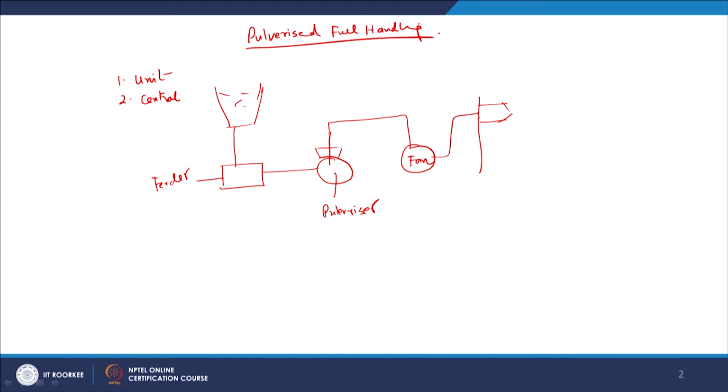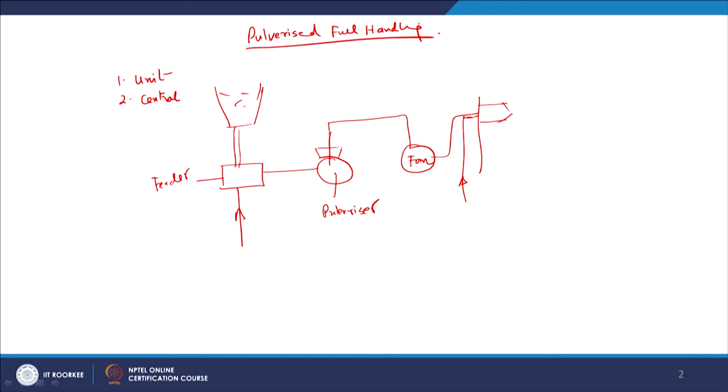Now, there are two types of air which are supplied to the coal. One is the primary air. So, this primary air is supplied from here. It is normally hot. So, primary air gets mixed with the fine dust particles of the coal, and this is how the movement of the fine dust particles of the coal takes place in the system. And there is a secondary air also. Normally secondary air is 20% of the total air requirement. So, this is preheated secondary air which is supplied here, and the total air and the fine dust particles move to the burner where burning of pulverized coal takes place.